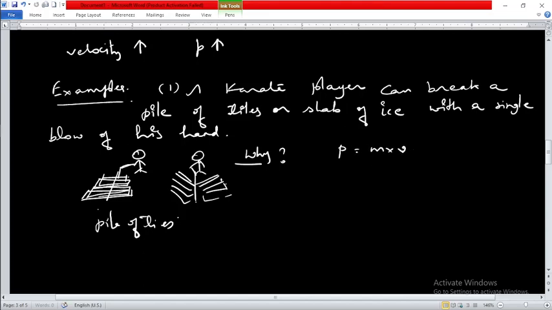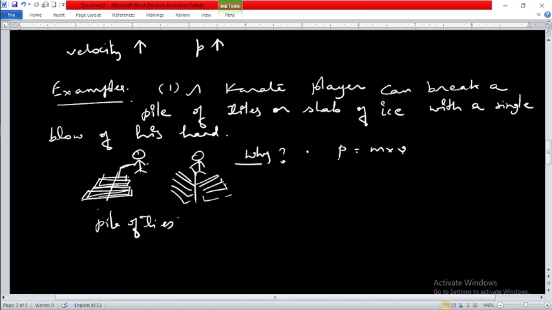As I told you, if velocity is increased, definitely momentum is going to increase. What happens when this person applies his hand and uses a very fast hand stroke? He hits the pile very fast, and in doing so a large momentum of the fast moving hand is created.